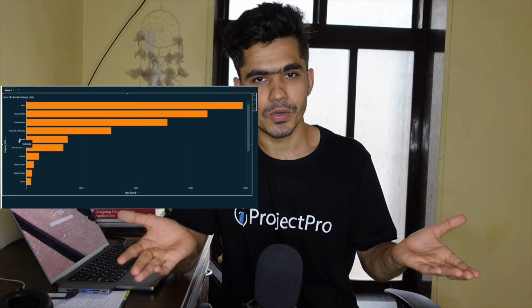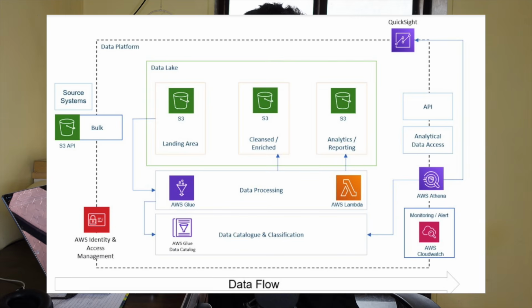Hey guys, welcome back. So in this particular video, we're going to be executing an end-to-end data engineering project from getting data to building the final dashboard. We're going to be using this particular architecture to build our end-to-end system, and you will understand this once we start executing this project by ourselves.